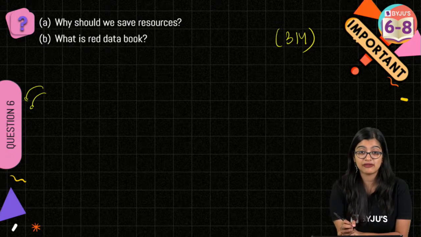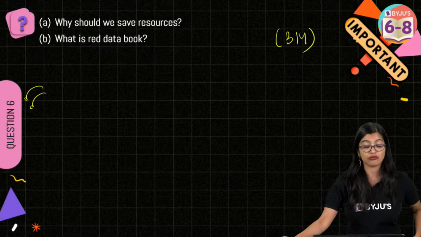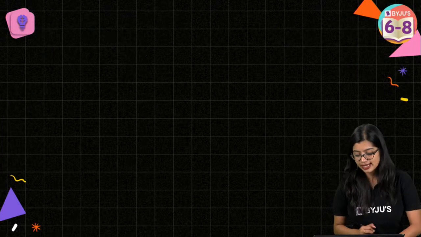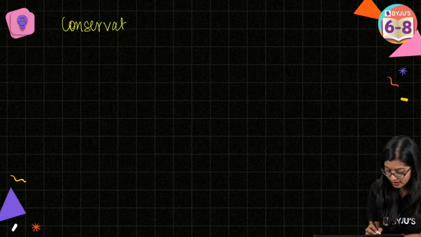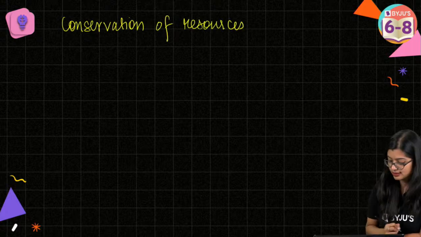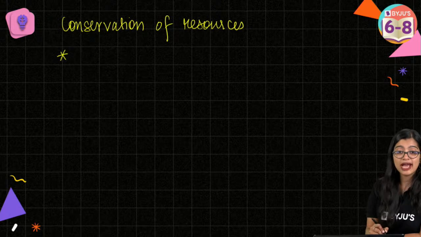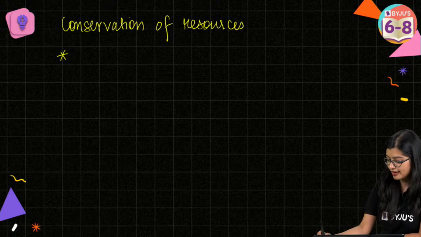We should save resources because upcoming generations need them for the development of our country. Very good, right? So why should we save, or why is there a need for conservation of resources, right? Why should we conserve it? Because resources are important. Okay. All right, very good, right?